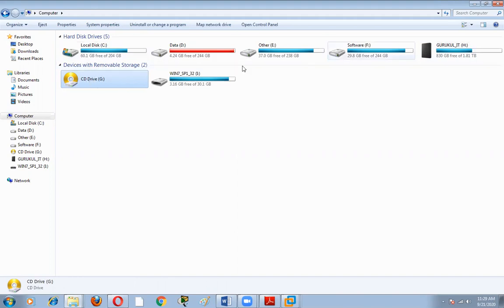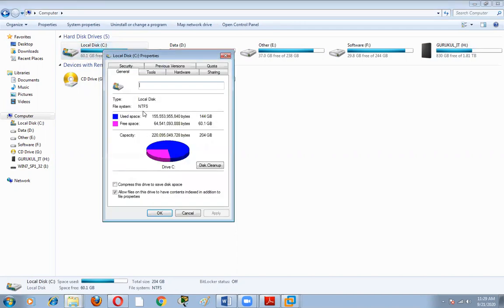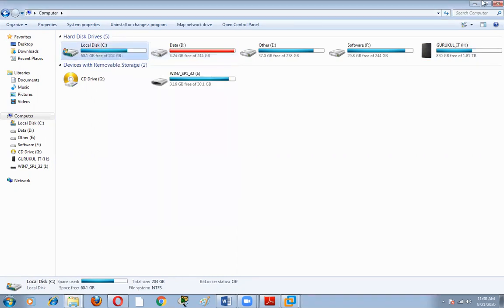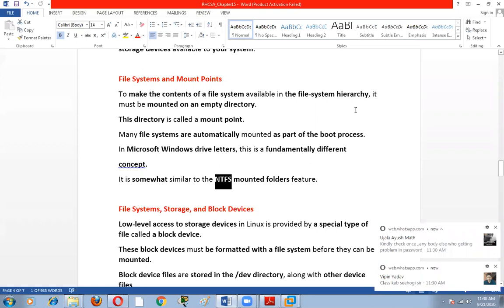What type of file system does it have? We can check. It has NTFS, New Technology File System. So this partition is formatted through NTFS. In Linux, we use ext4 and XFS. So these are the file systems. A file system defines how the data is arranged in a manner that is defined by the file system.